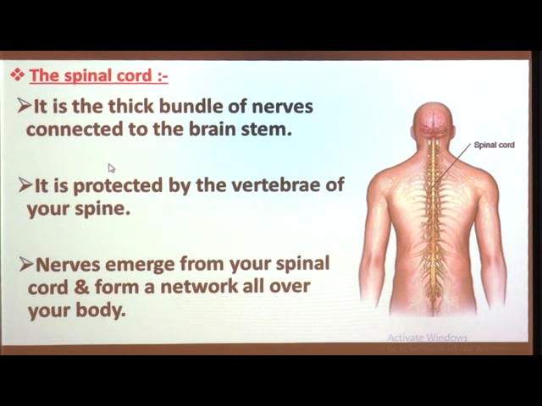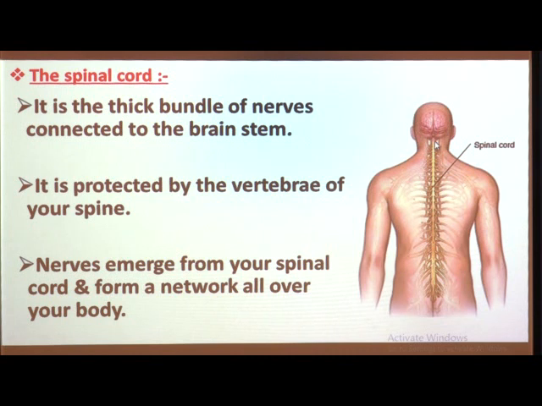Spinal cord. Here in this picture you can see this is the spinal cord, and it is situated in the vertebral column. It is a thick bundle of nerves that are connected to the brainstem here.